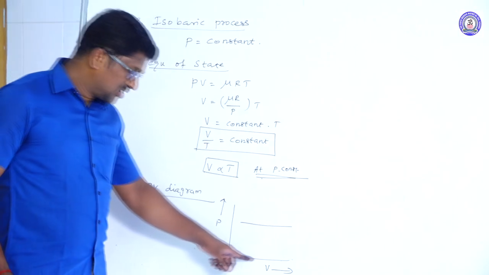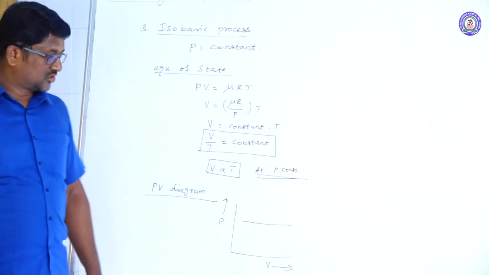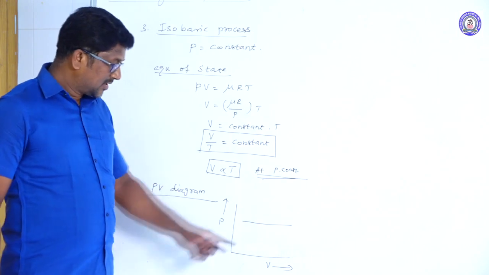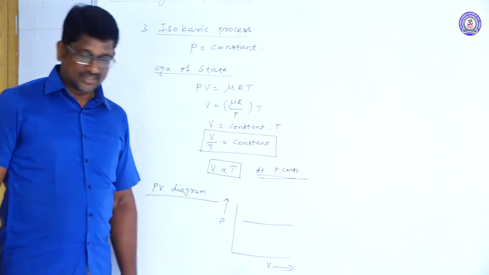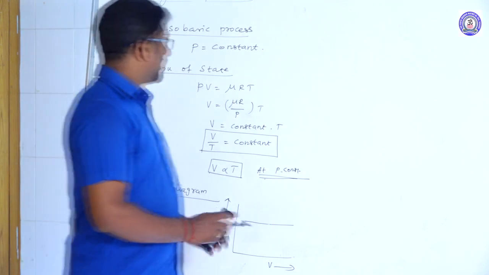In isobaric process, the volume of the gas changes, but the pressure of the gas is always constant. So it is just a straight line which is parallel to the volume axis. So this is the PV diagram. And next,